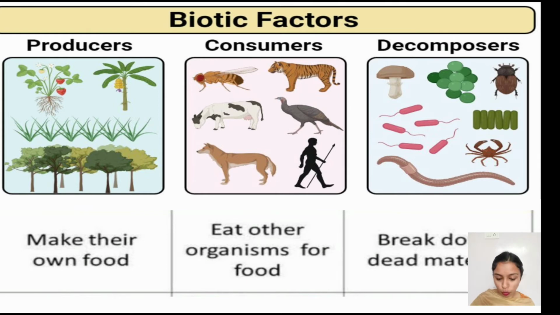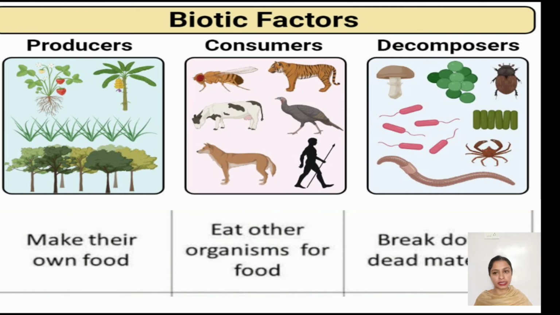Next is consumers. And I told you one more thing about producers. Producers, or these plants, are also called autotrophs because they can prepare. Auto means self and troph means food, so they can prepare their own food. That's why plants are known as autotrophs.